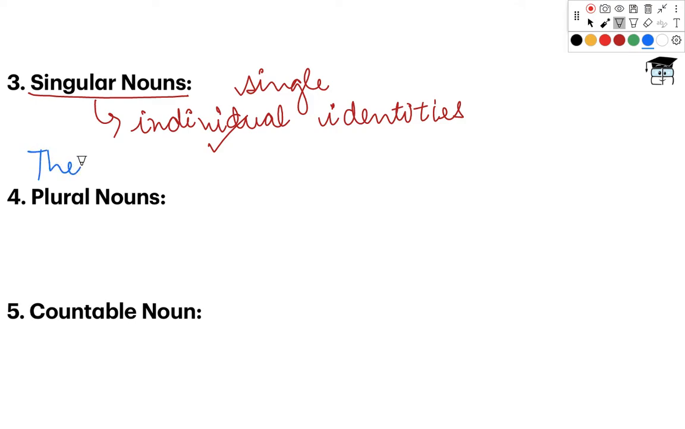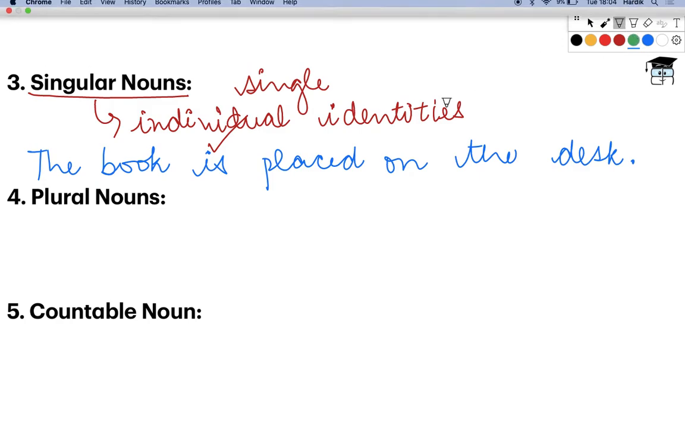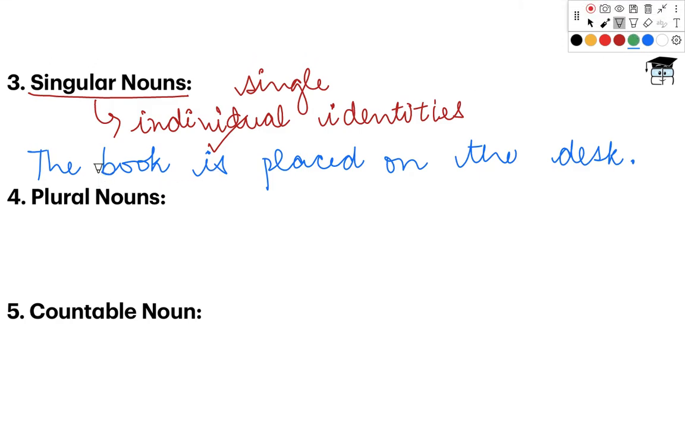Now, the book is placed on the desk. Now in this statement, if we look carefully, the words book and desk are individual identities. Right. So that means that these nouns are singular nouns. Right. Now the opposite of that are plural nouns.